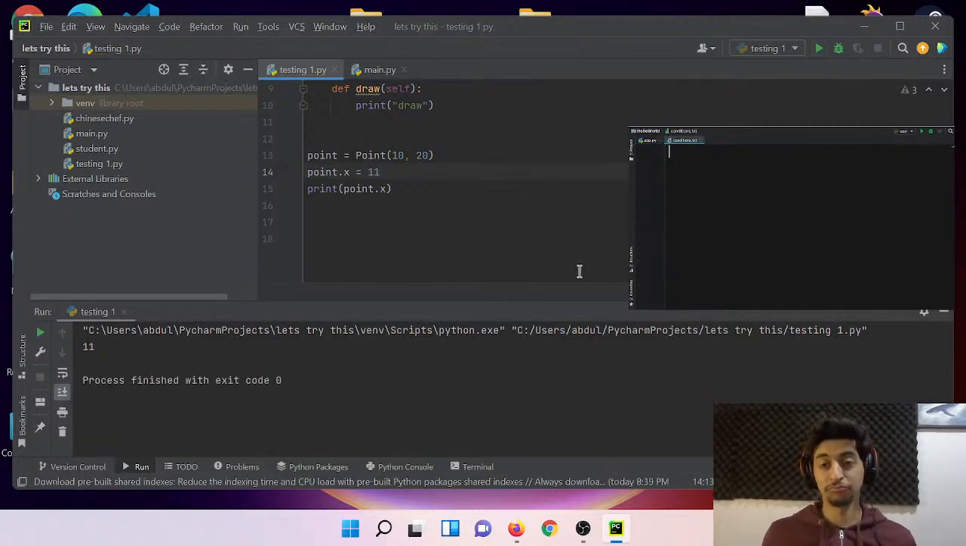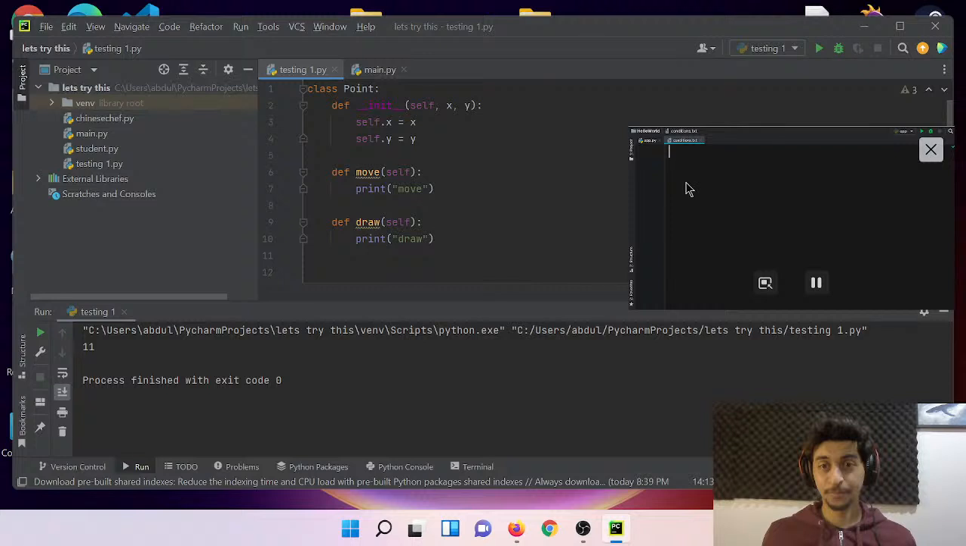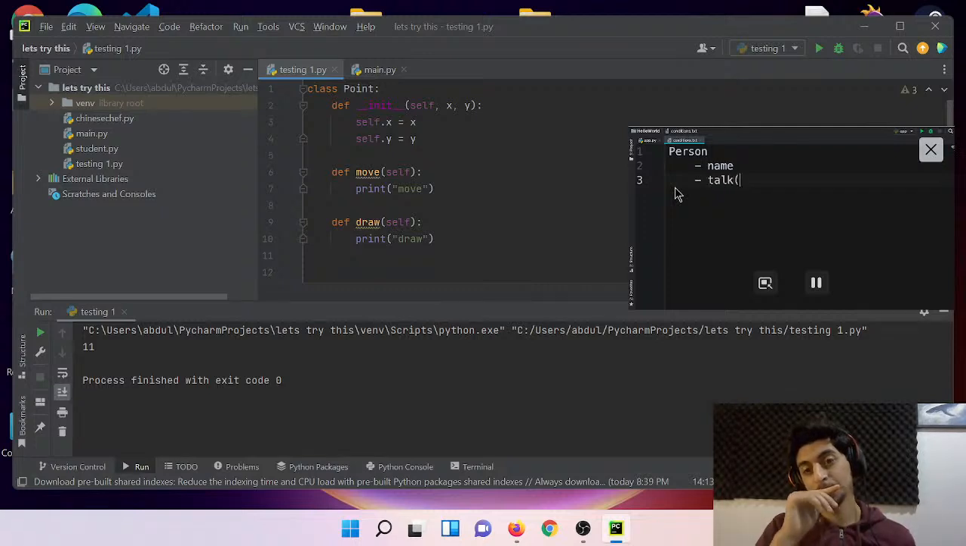All right, here's an exercise for you. I want you to define a new type called person. This person object should have a name attribute as well as a talk method. This is a very easy exercise, so you can tackle it in probably a couple of minutes.